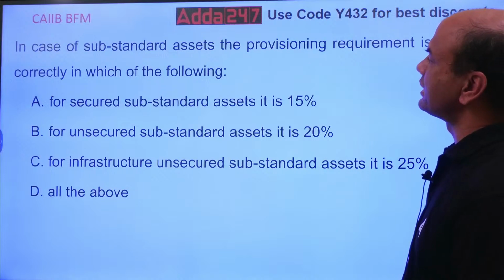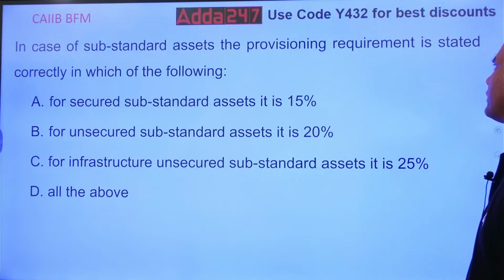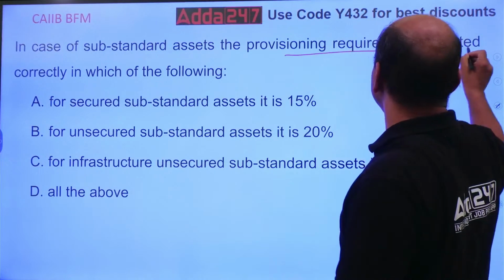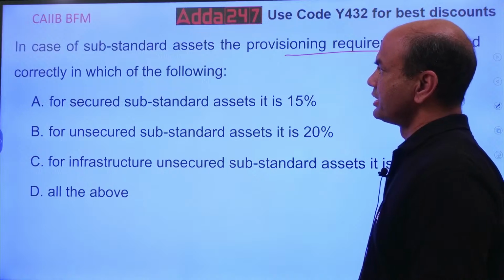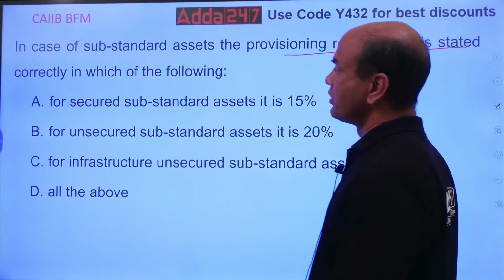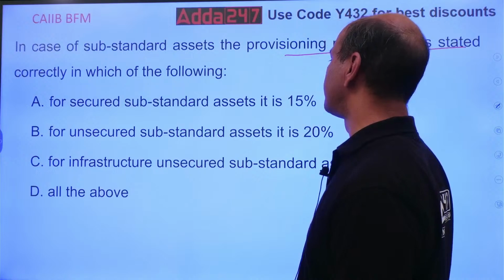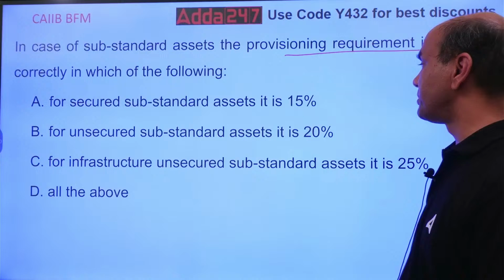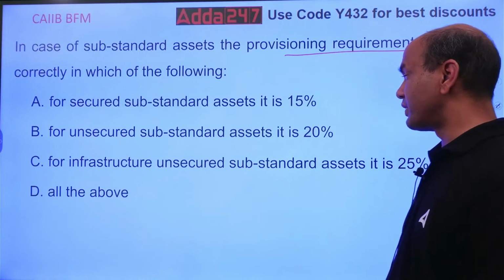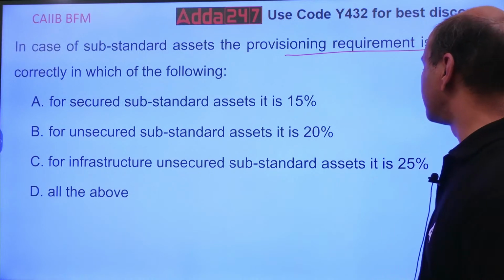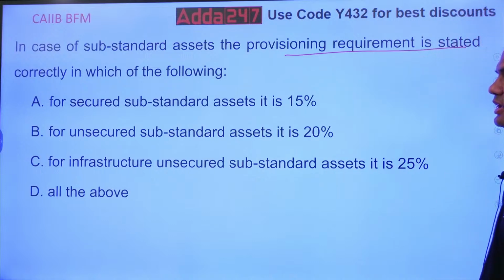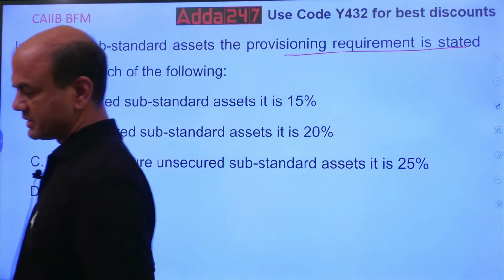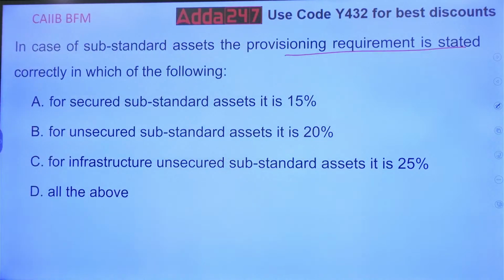In case of substandard assets, the provisioning requirement is stated correctly in which of the following? Substandard: for a secured substandard asset, it is 15%. For an unsecured substandard asset, it is 20%. For an infrastructure unsecured substandard asset, it is 25%. And all of the above. This is a real trick. Let me see how many of you can answer this.